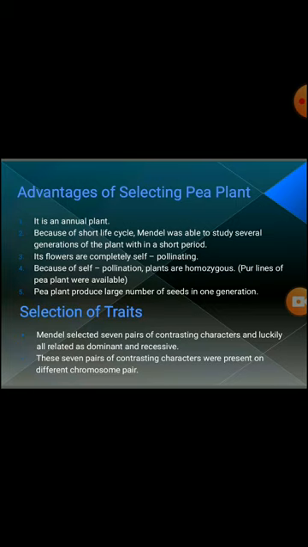Means there is no mixing of other character. Because of self-pollination, plants are homozygous. Pure line of plant were available, means there is no mixing of character.